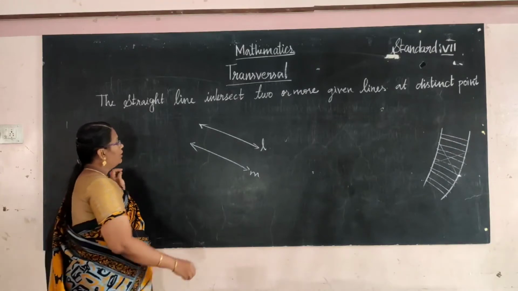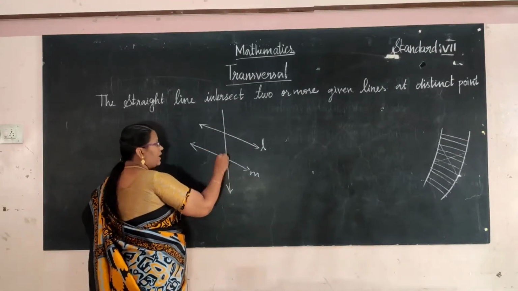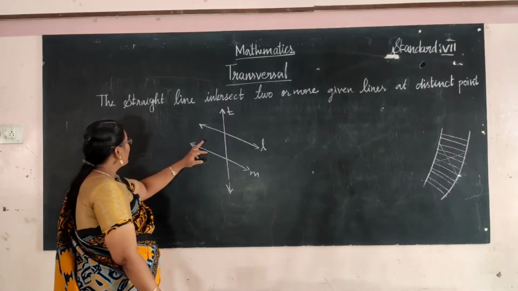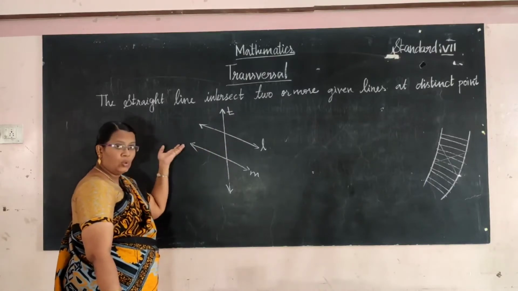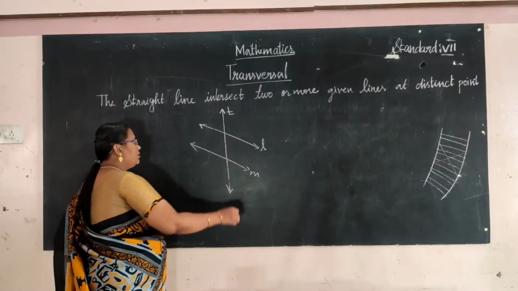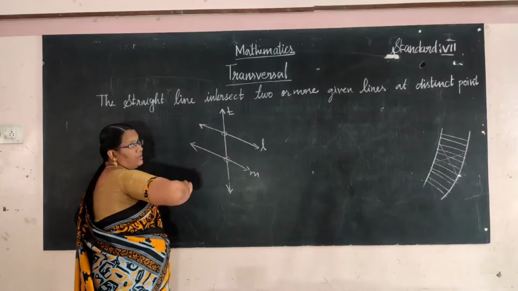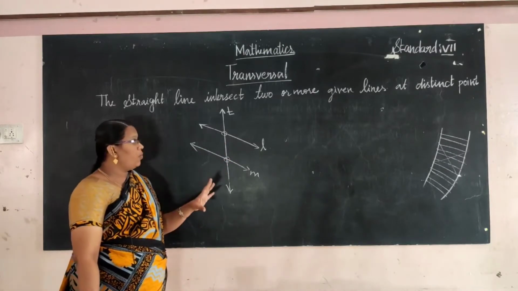M. Now a straight line T is intersecting two or more given lines at distinct points. Here it intersects at this point, and here at this point, at various points, not the same point.